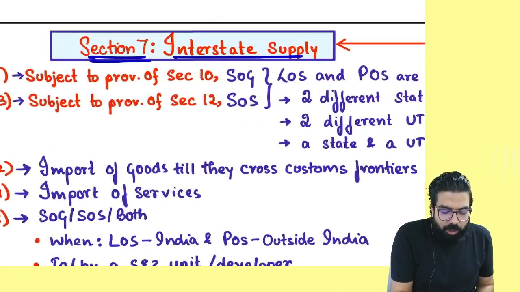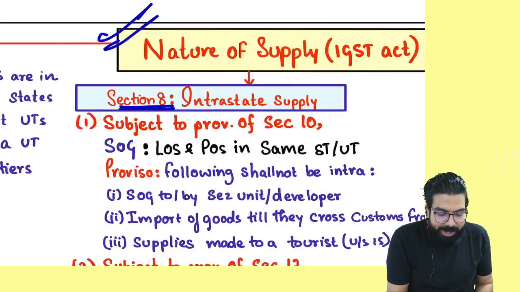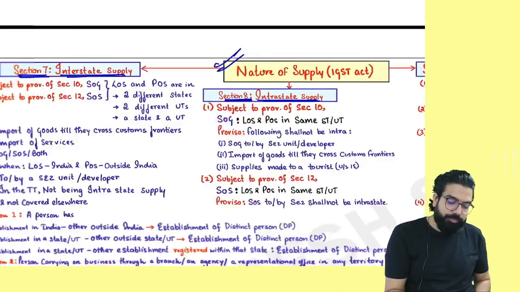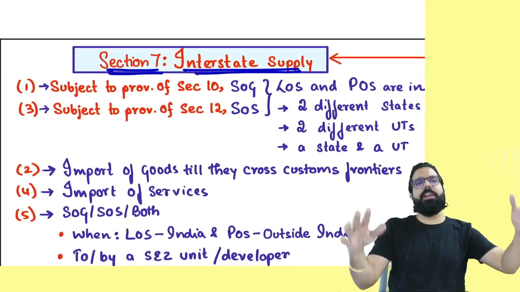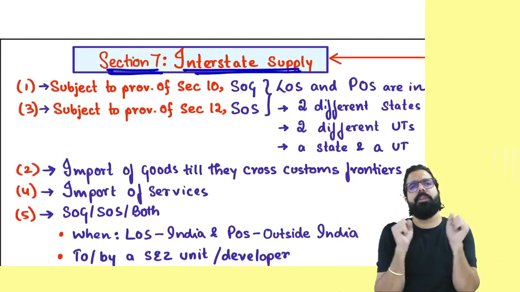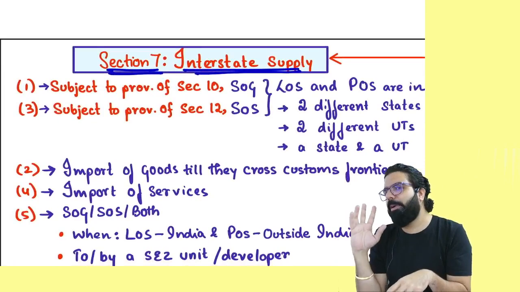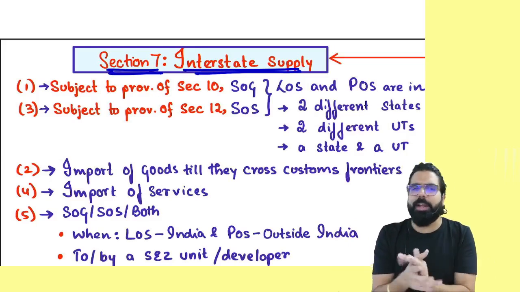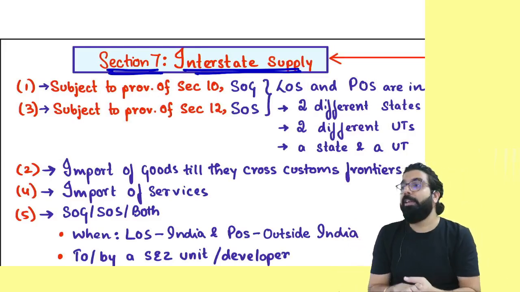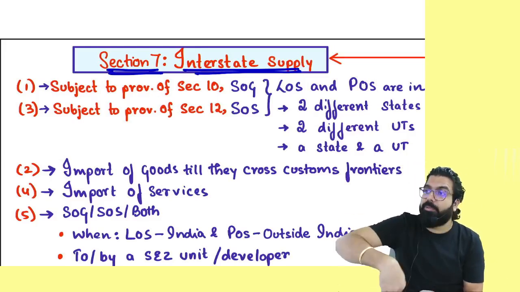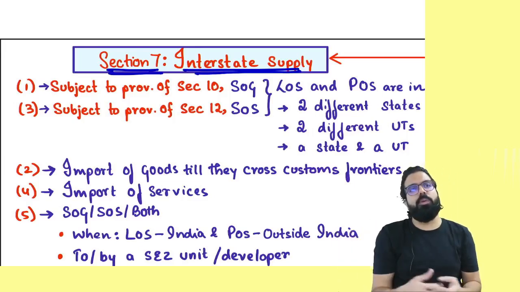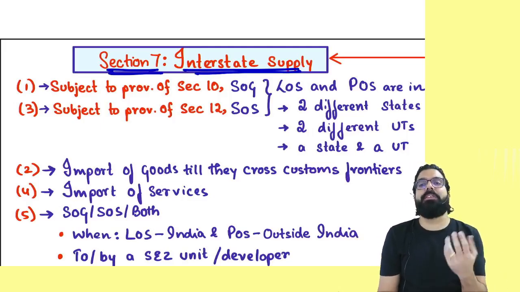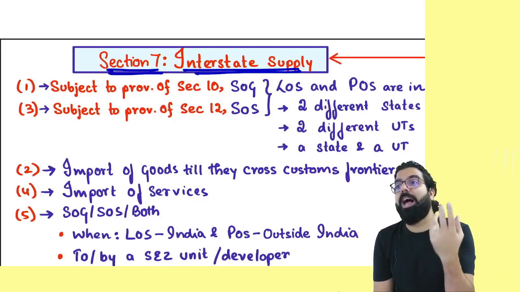Now, everyone over here. Section number 7 goes ahead and talks about what is interstate supply. Section number 8 goes ahead and talks about what is intrastate supply. Can I go ahead, everyone? Now, sir, what is interstate supply? People, can you tell me what is intrastate, interstate? Whenever a transaction is happening between two different states, two different UTs, or one state and one UT, it is always what, everyone? Interstate supply. What is intrastate? Within the same state, within the same UT, it is always called what, everyone? Intrastate. But inter and intra always go by section number 7 and section number 8 of the IGST Act.